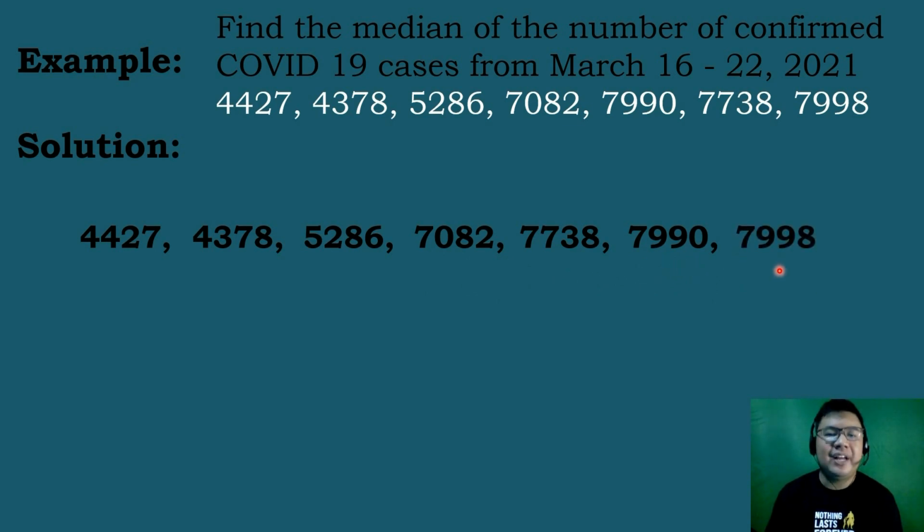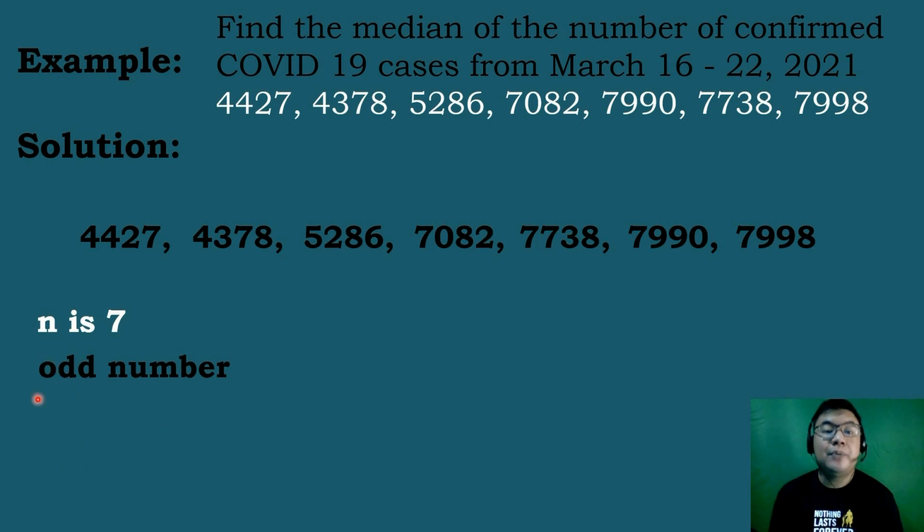After we have arranged these data in ascending order, the next step is to identify if the total frequency is an odd or even number. So let's count the data to get the total frequency. So we have 1, 2, 3, 4, 5, 6, 7. So n is equal to 7. The total frequency is equal to 7. Therefore, it is an odd number.